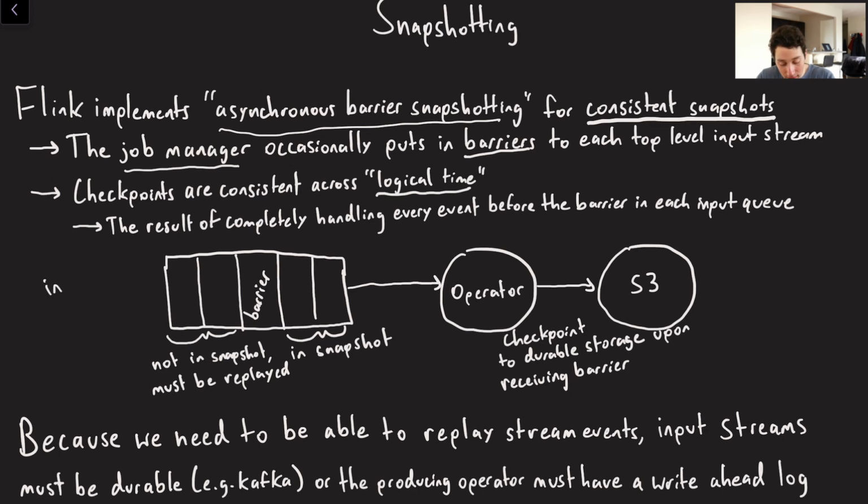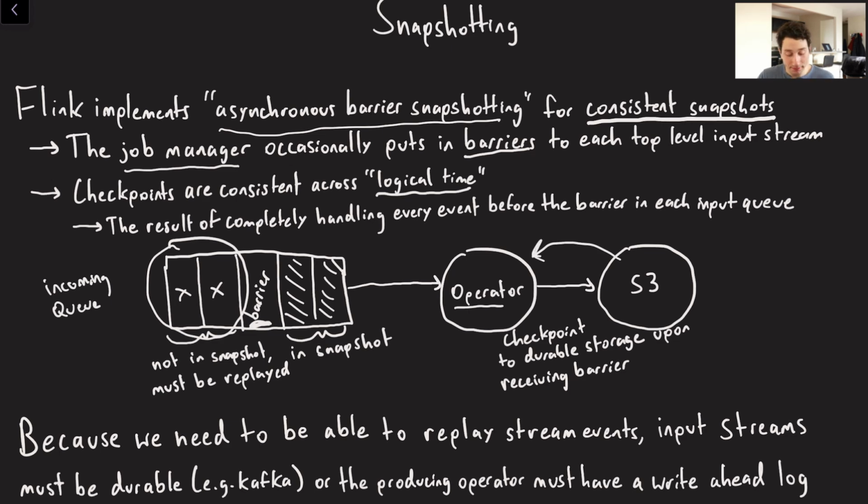So what does a barrier actually represent? Let's imagine we had some incoming Kafka queue or something like that. If we have a barrier right here, the operator is going to take a checkpoint to S3 when it sees the barrier. All of the state that it's going to have in its checkpoint is going to be the result of handling this message and this message, but not this message and this message. So if it were to go down and then come back up again, we would only have to reread these two messages and just load the state from S3 corresponding to that barrier.